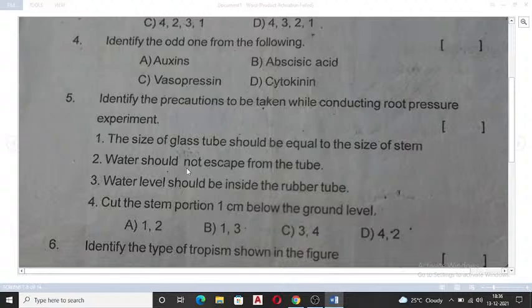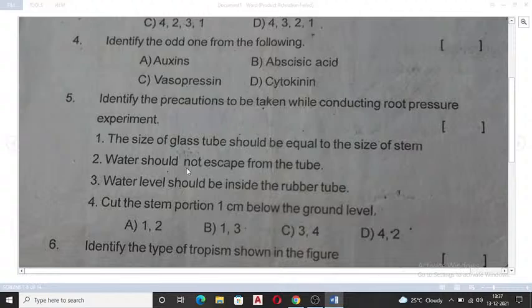Exactly. So in a similar way, identify the precautions to be taken while conducting the root pressure experiment. So to conduct the root pressure experiment, what things do you need out of these four? The size of the glass tube should be equal to the size of the stem. Water should not escape from the tube. Water level should be inside the rubber tube. Cut the stem portion 1 centimeter below the ground level. For the root pressure experiment, I'm talking about.